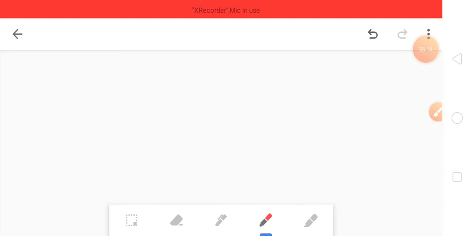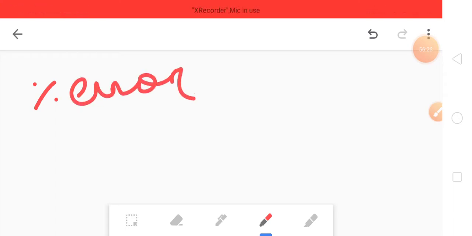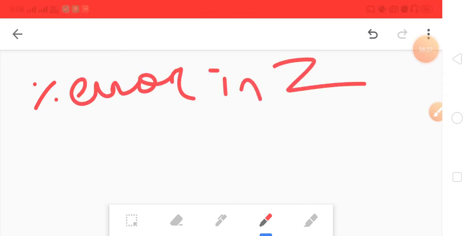This is very easy. First I'll show you the representation, then I'll do the question. We need to find the percentage error in z. With this question, I will make you understand how to do it.